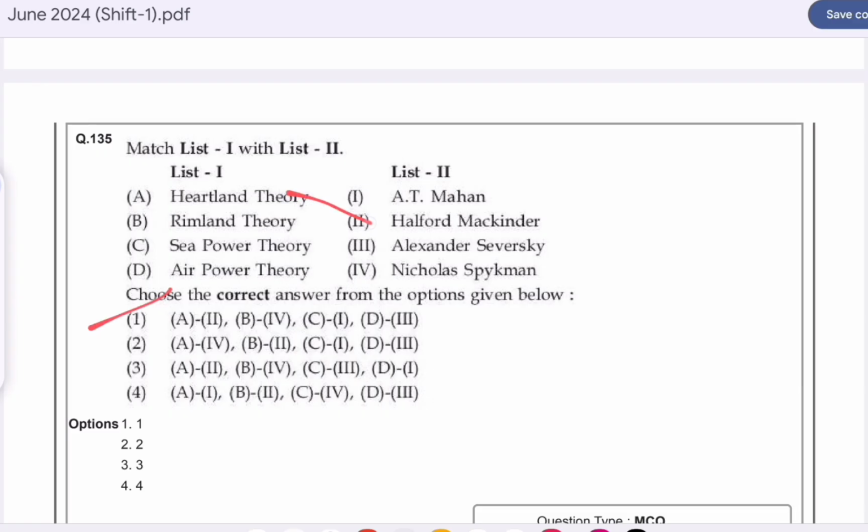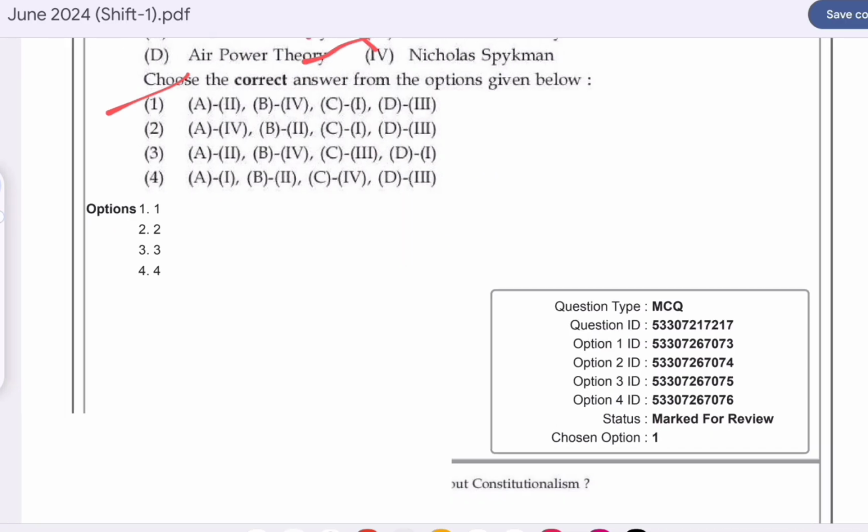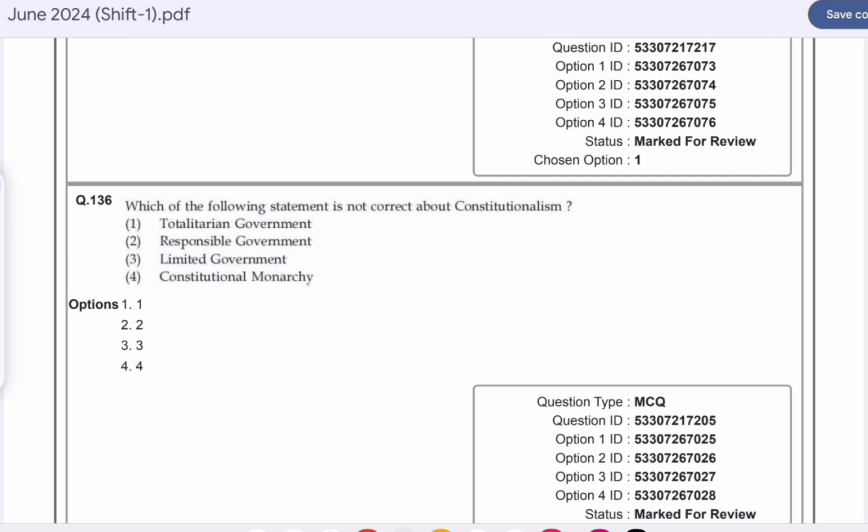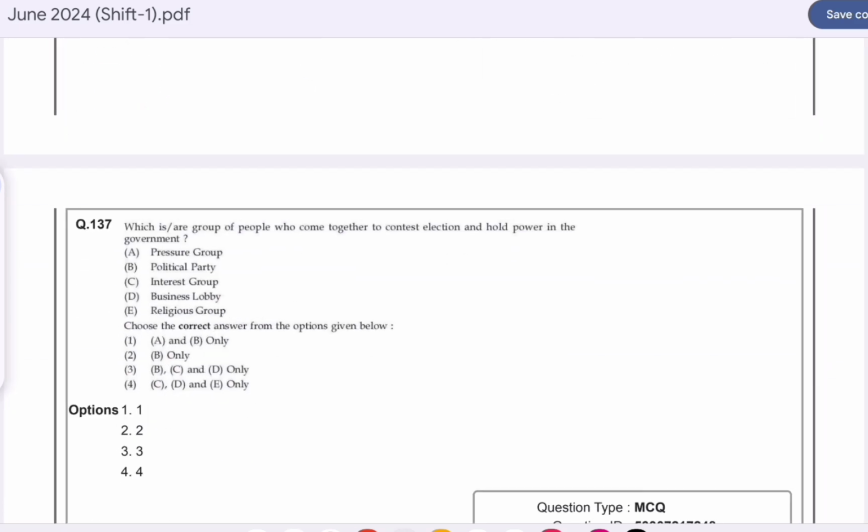Heartland theory is given by Halford Mackinder. Rimland theory is given by Nicholas Spykman. Sea power theory is given by A.T. Mahan, and air power theory is given by Alexander Seversky. Question number 136. Which of the following statements is not correct about constitutionalism? Option A is correct here: totalitarian government.